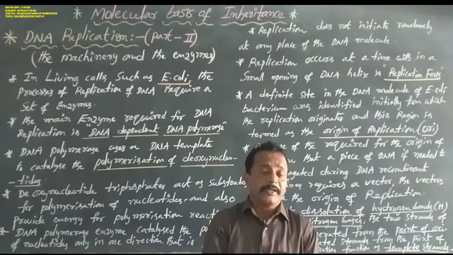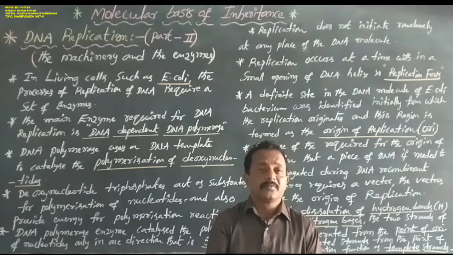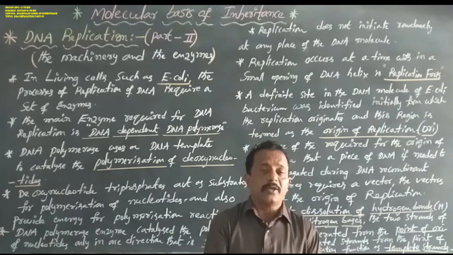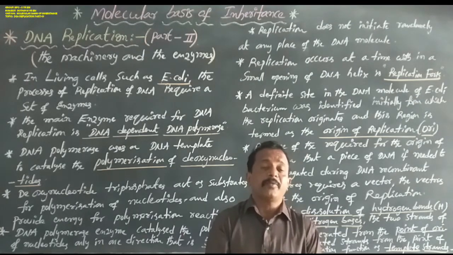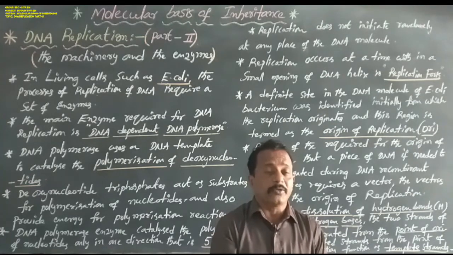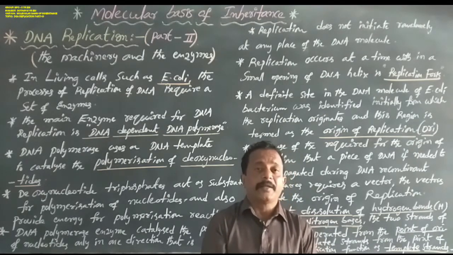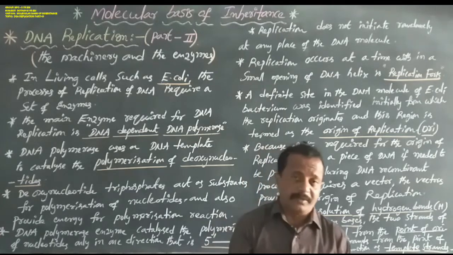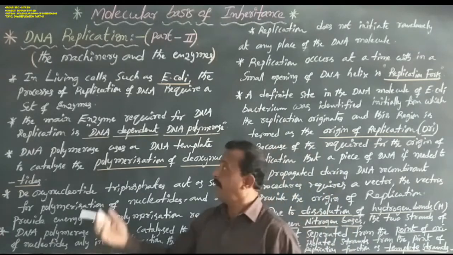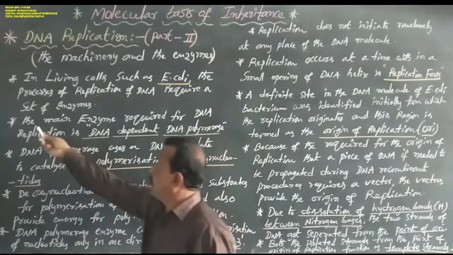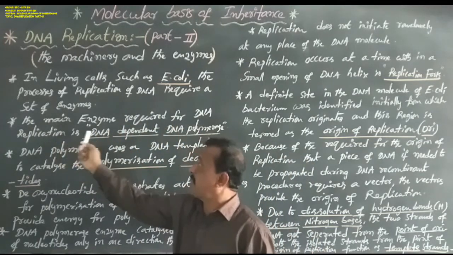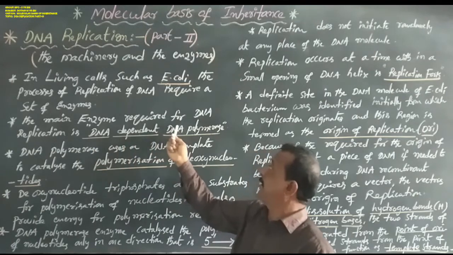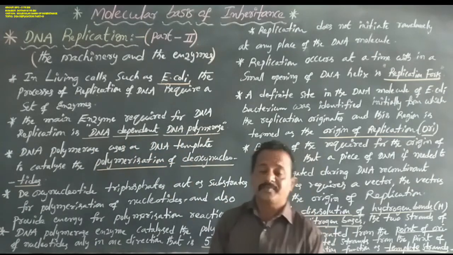Okay? DNA replication takes place on the DNA molecule. Transcription takes place producing RNA molecules: mRNA, tRNA, rRNA. The main enzyme required for DNA replication is DNA dependent DNA polymerase enzyme.